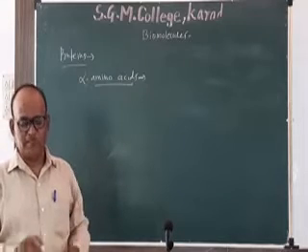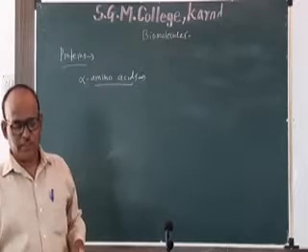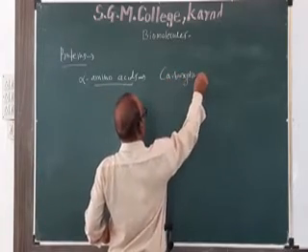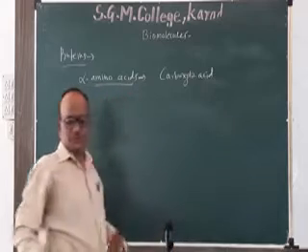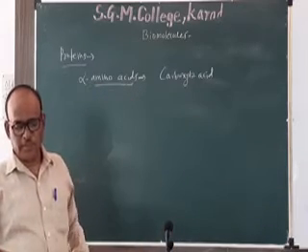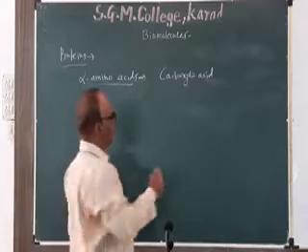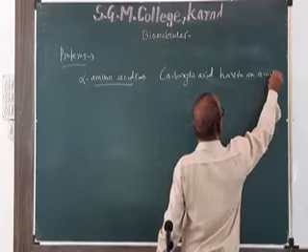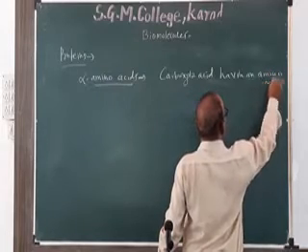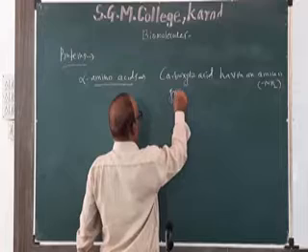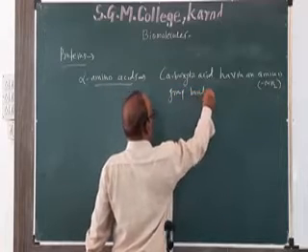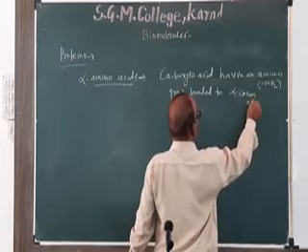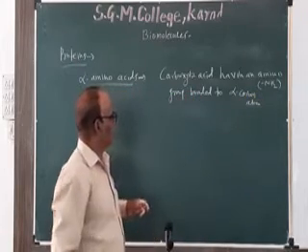The definition of alpha amino acid is: alpha amino acids are carboxylic acids having an amino group, that is NH2, bonded to the alpha carbon atom.